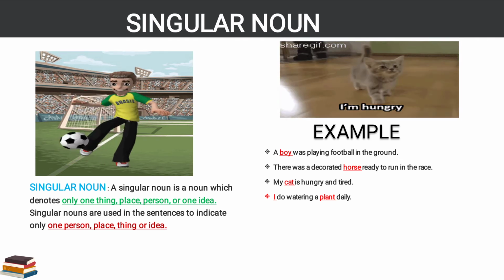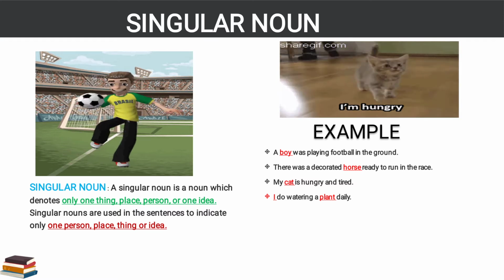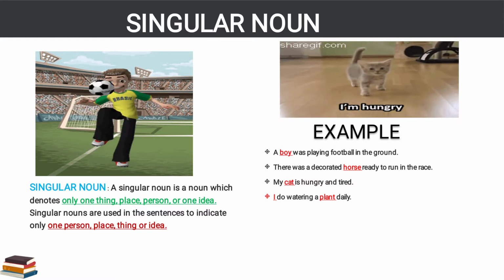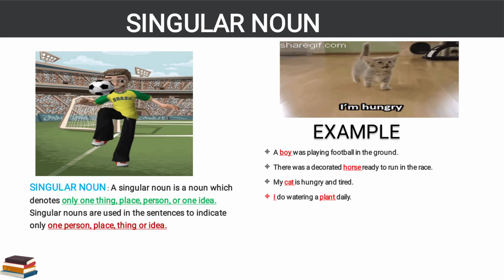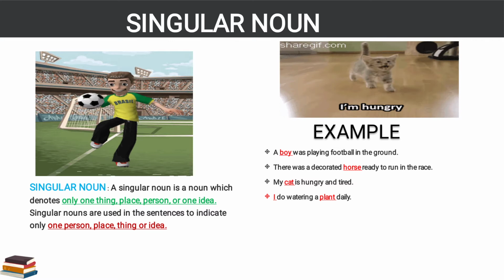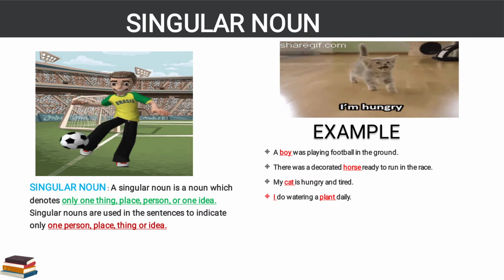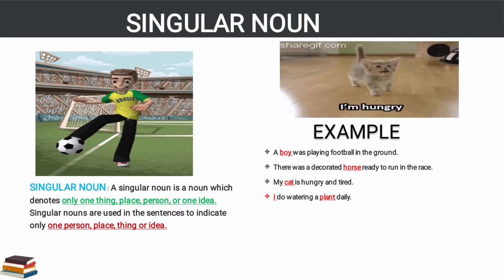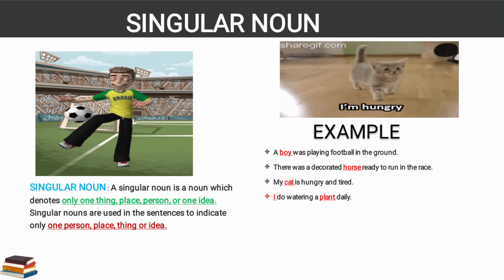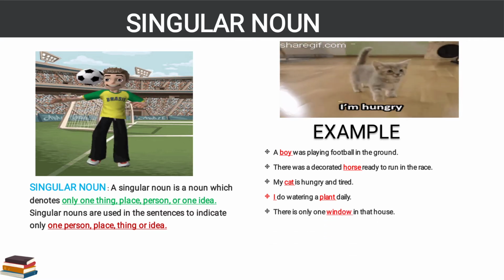Next is: I do watering a plant daily. I here, and watering a plant daily. So how many plants are there? One plant is there, and I means one person, we are talking about one person. So that's why both are singular nouns.